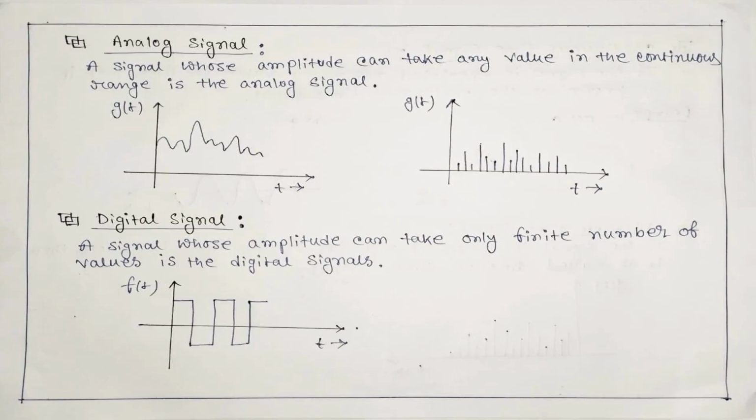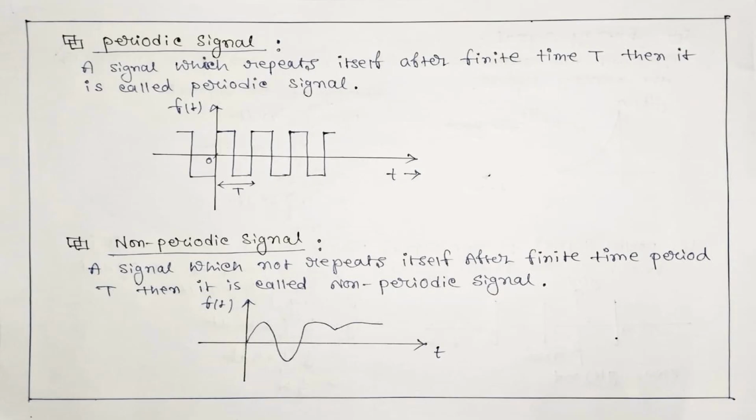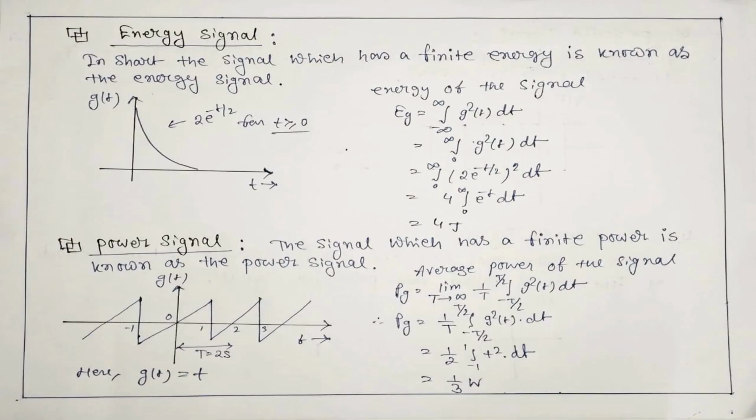Here the amplitude can take only two different values at one time. So next classification, the periodic signal. A signal which repeats itself after a finite time t is called a periodic signal. After some time t, it repeats itself. So if we shift the signal by one time period, then it also remains the same. On the other hand, a non-periodic or aperiodic signal is a signal which does not repeat itself after a finite time period t.